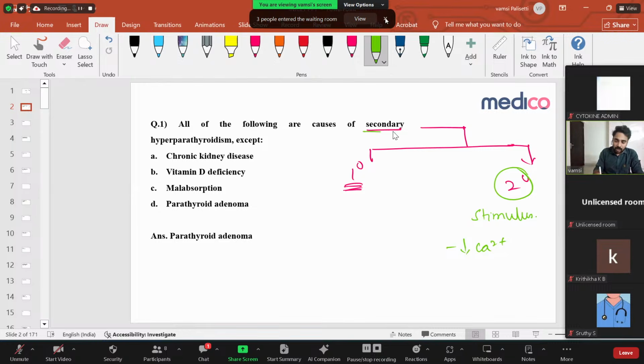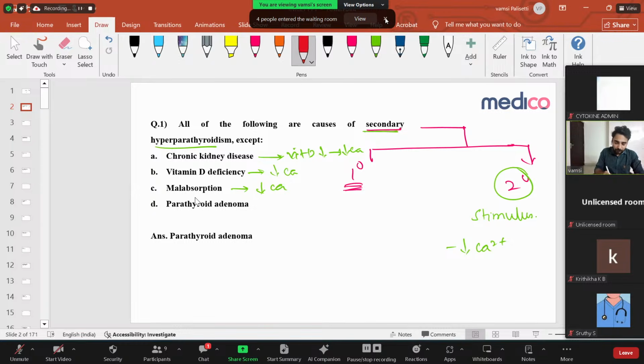So what is the question asking about? Secondary hyperparathyroidism. Because of chronic kidney disease, you will have vitamin D deficiency, that leads to decreased calcium, that will stimulate the parathyroid gland. So you have to see what are the conditions causing hypocalcemia. All these conditions will lead to secondary hyperparathyroidism. Similarly, vitamin D deficiency will decrease the calcium. Because of this, there is secondary hyperparathyroidism. And malabsorption, calcium is not absorbed, vitamin D is not absorbed, again there's decreased calcium. So all these things are decreased calcium, hypocalcemia, stimulating the parathyroid gland. So secondary hyperparathyroidism is there.